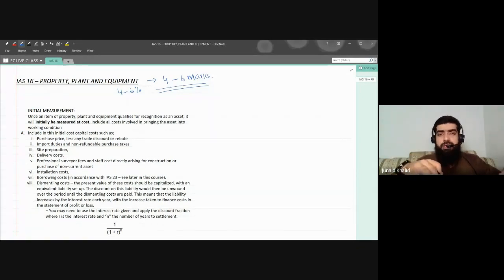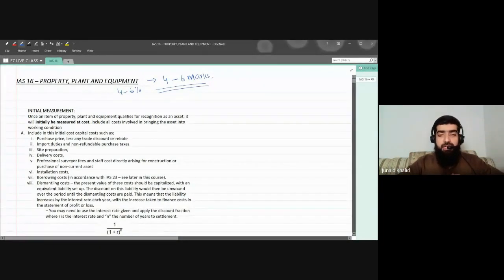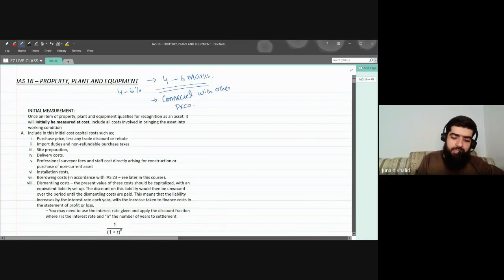So this standard is very important because of two reasons. Number one, the exam weightage is quite a bit more compared to the other standards. And the second thing is that this particular standard is linked or connected with other accounting standards, meaning other chapters and other topics. Because of this, this standard is very important.